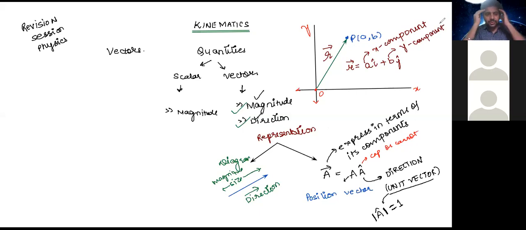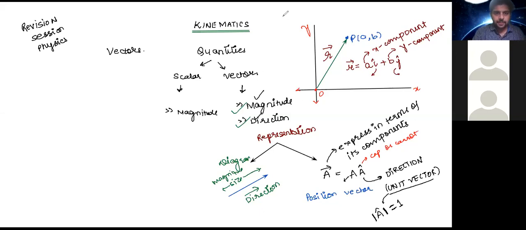Component, just try thinking, what is a component? A part of something, right? A part of something is called a component. So here, for a vector representation, we have written it in terms of its X component times i cap plus its Y component times j cap. So this i cap and j cap, what are they? Let us see.